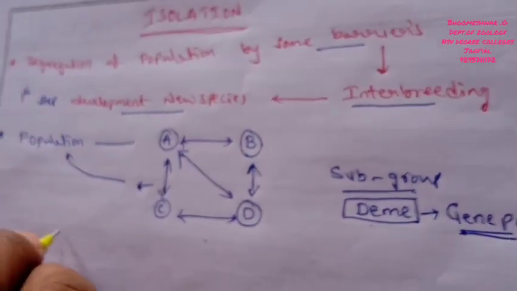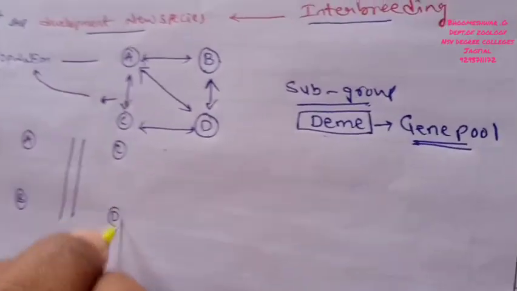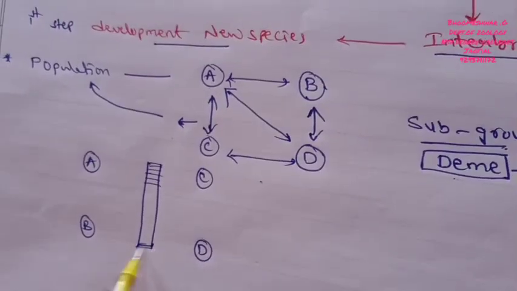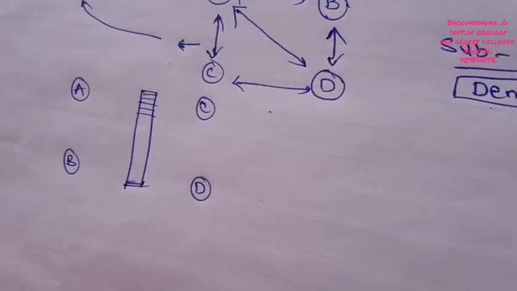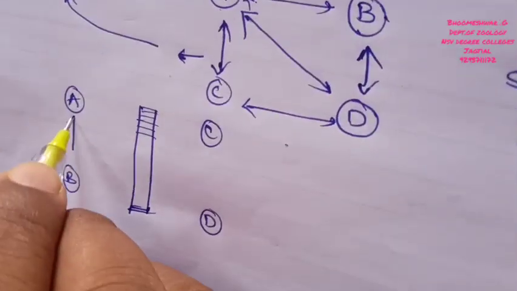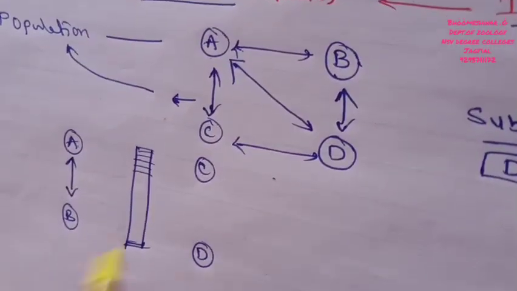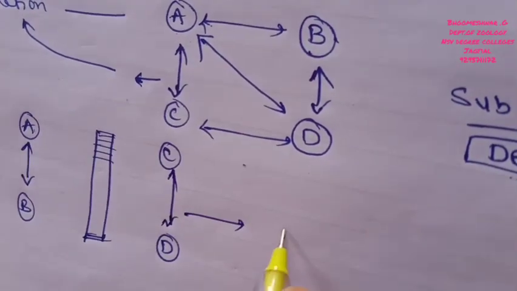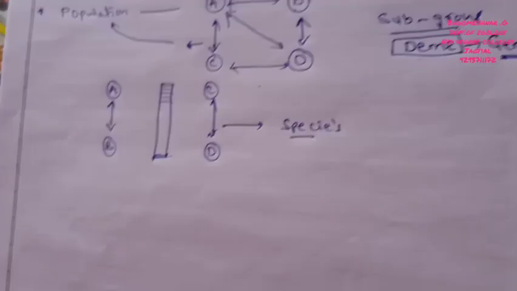But whenever the demes are isolated by a particular barrier, either mutation, natural selection, genetic drift or whatever it may be, which creates separation between one deme and another deme, they can operate independently in the two populations, and each can develop into a new distinct species. So it finally forms the species.